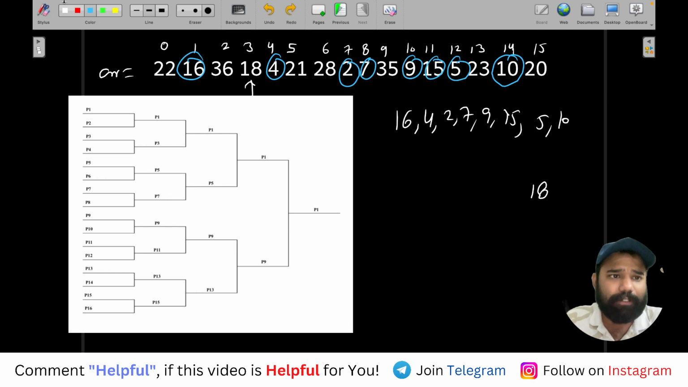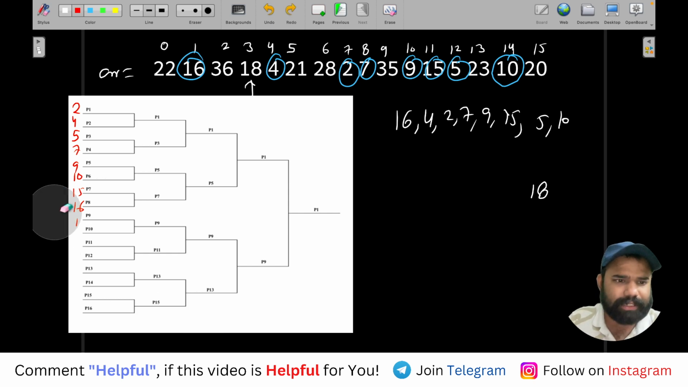So what I will do, I will arrange them like this. So in ascending order basically. So let's say it's 2, 4, okay. Then it will be 5, 7, 9, 10, 15, 16, and 18. Right. Maybe because after 18 a greater one will come. So maybe replace this 16 with 18.